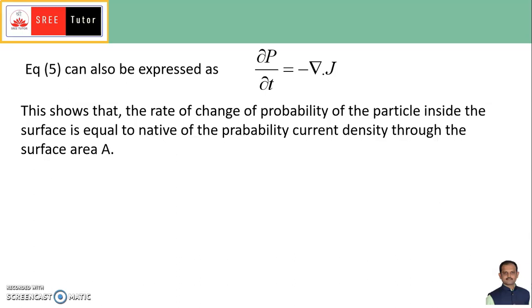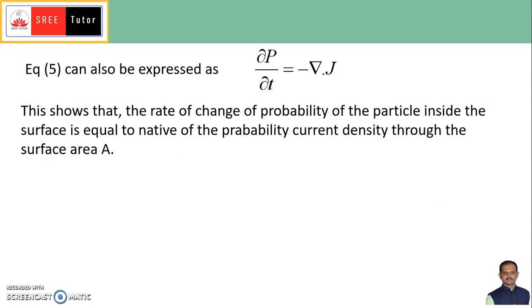The mathematical form ∂rho by ∂t gives the rate of change of probability of the particle inside the quantum mechanical system, which is equal to the negative of the probability current density through the surface area. So this is about the probability current density in a quantum mechanical system.